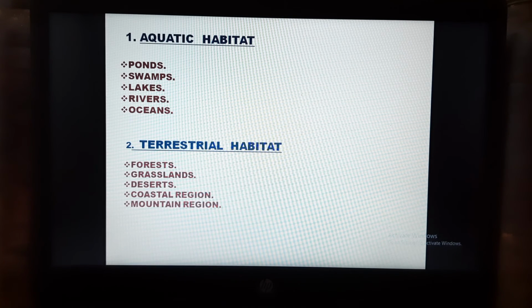Now, definitely, water means some is saline water and some is fresh water. Say, for example, the pond water and the sea water, are they similar? Are they alike? No, both are water. So both are categorized under aquatic habitat, but nature-wise they are not similar. Similarly, terrestrial habitats are also classified into the following categories: forest, grassland, desert, coastal region, and mountainous region. All are on land, but none of them are similar to one another.